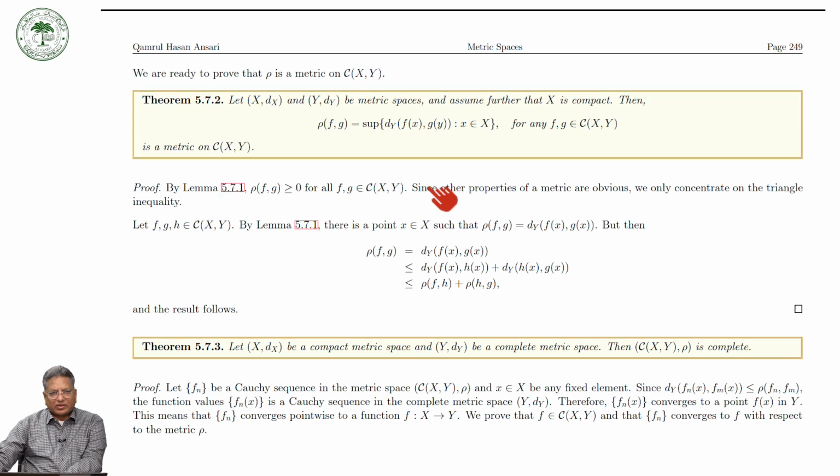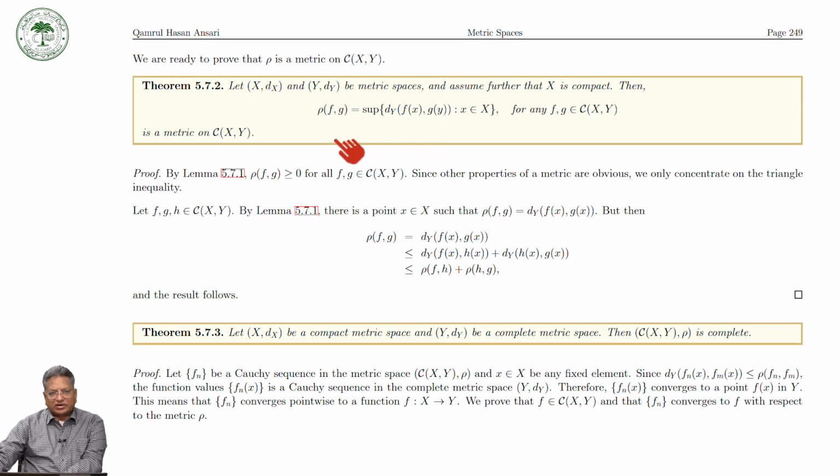Now let us consider: if X and Y are two metric spaces such that X is compact and rho(f, g) is defined in this way, then this rho is a metric on the set of all continuous functions from X to Y. And we proved that not only this, if X is compact and Y is complete, then this metric space C(X, Y) with this metric rho is complete.